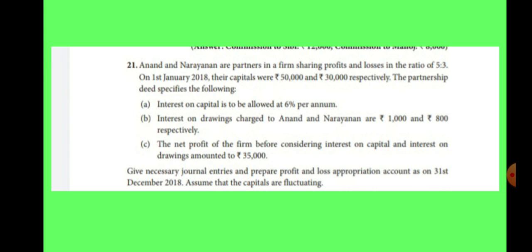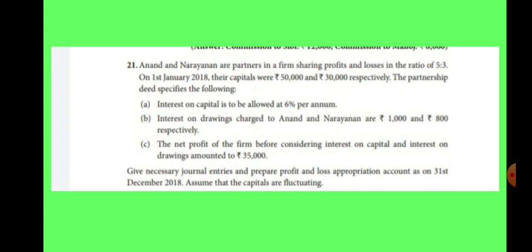Interest on drawings charged to Anand and Narayanan is 1,000 and 800 respectively. This interest on drawings will be recorded on the credit side of the profit and loss appropriation account. Interest on capital will be recorded on the debit side as per the format. The net profit of the firm before considering interest on capital and interest on drawings amounted to 35,000. This net profit will be recorded on the credit side of the profit and loss appropriation account.